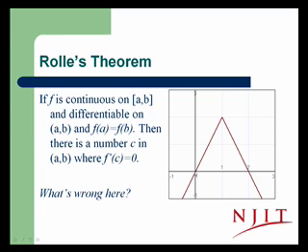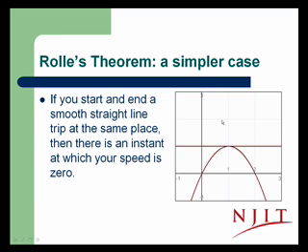We can see on this trip we've gone from 0 up to 2 and then back down to 0, but there's no instant where the slope is exactly equal to 0. But there is this one point where the slope doesn't exist. If the derivative existed at all points, then there would be a point at which the slope equals 0 if we start at one point and end at the same point.